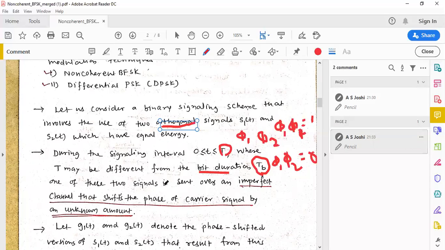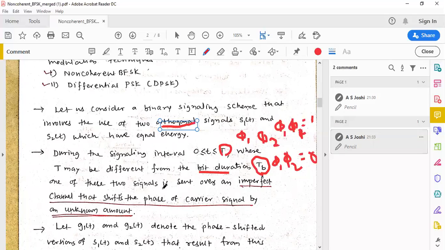One of these two signals, so even in non-coherent digital modulation technique, we are sending two signals. It may be S1 of t and S2 of t. S1 of t may be representing symbol 0. S2 of t may be representing symbol 1.